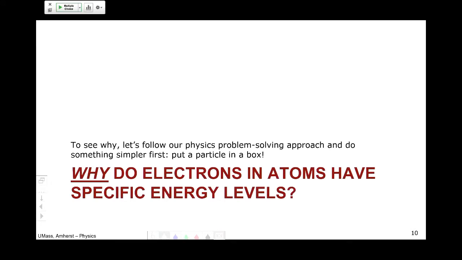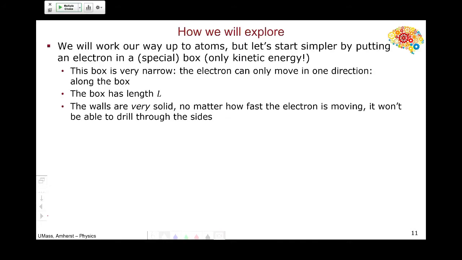To answer this, we're going to be physicists and do something simple and stupid first. We're going to put a particle in a box. And I know you're thinking that sounds dumb, but it works. So we're going to put a particle in a box. We're going to put it in a very special box. Very, very simple box.